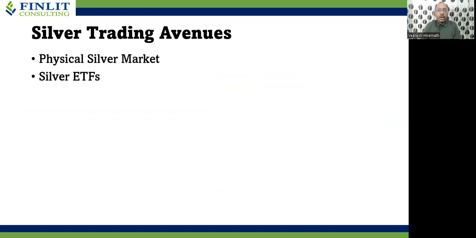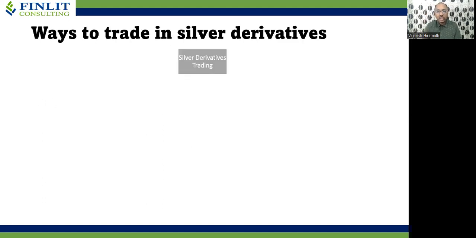The second source of trading in silver is silver ETFs. Until last year, there were no ETFs backed by silver. However, last year, the Indian market regulator, SEBI, permitted mutual fund houses to launch silver ETFs. Since then, silver ETFs have been attracting long-term investors who are looking to invest for 1 year, 3 years, 5 years, or 10 years, for a longer time. And a third trading avenue is silver derivatives, which we are going to learn in the next section.